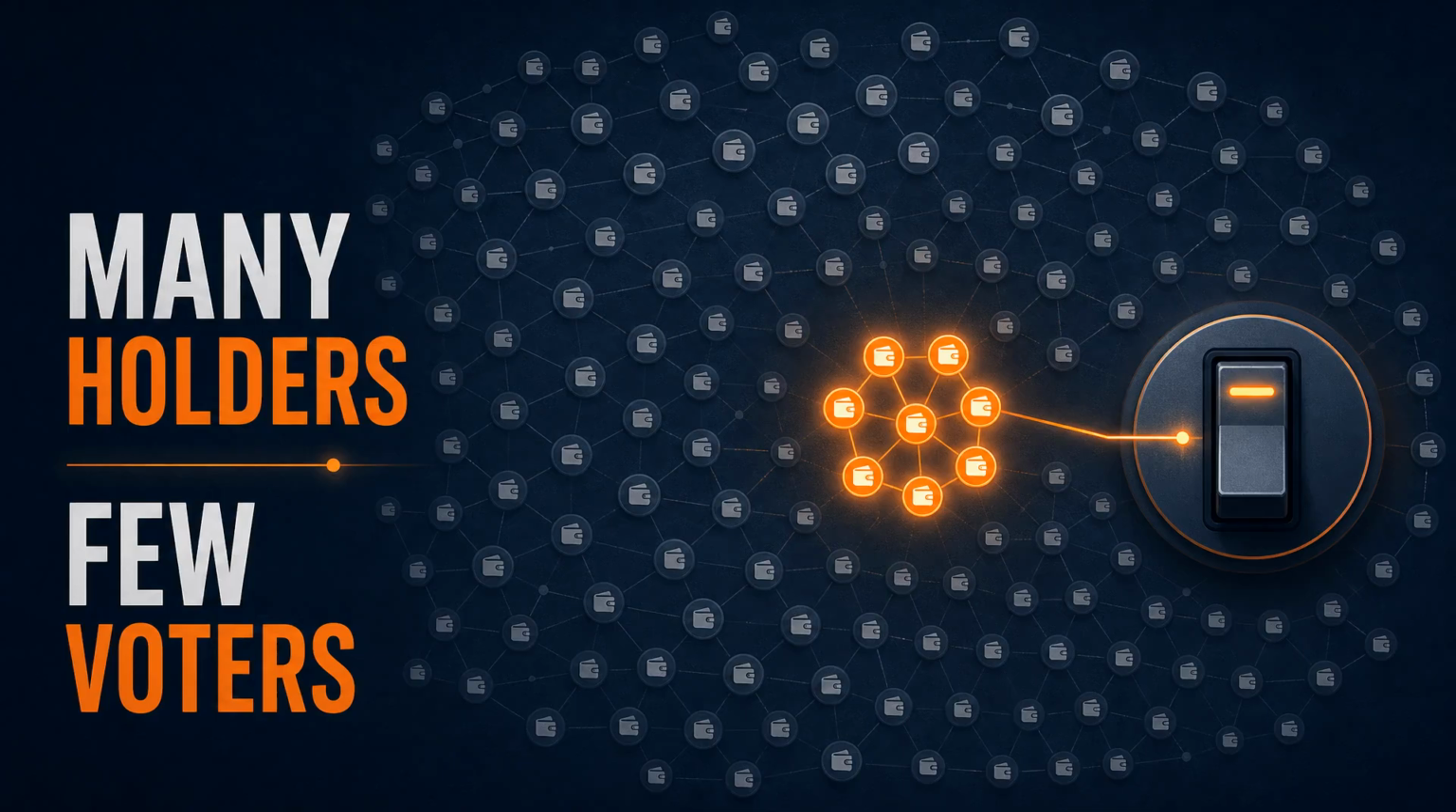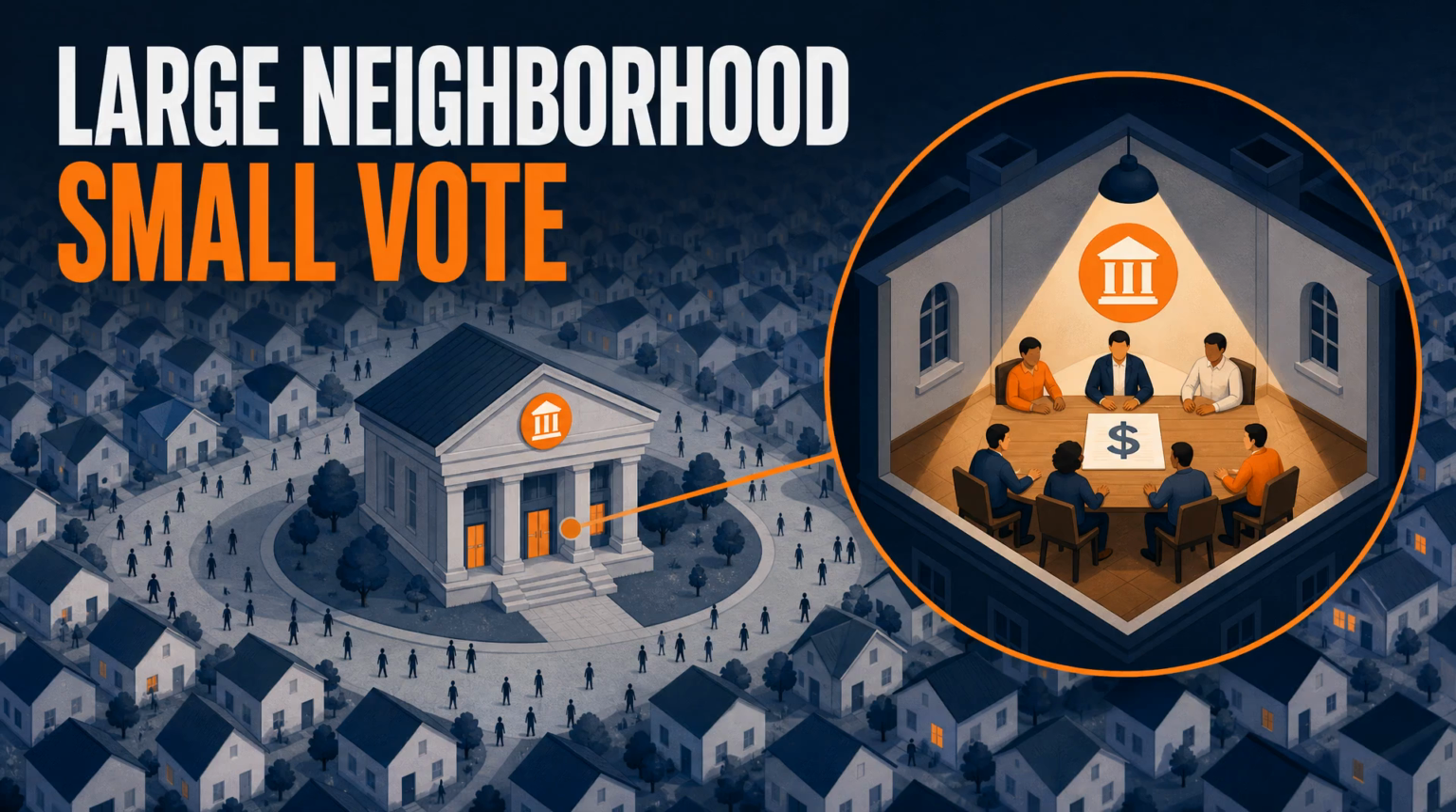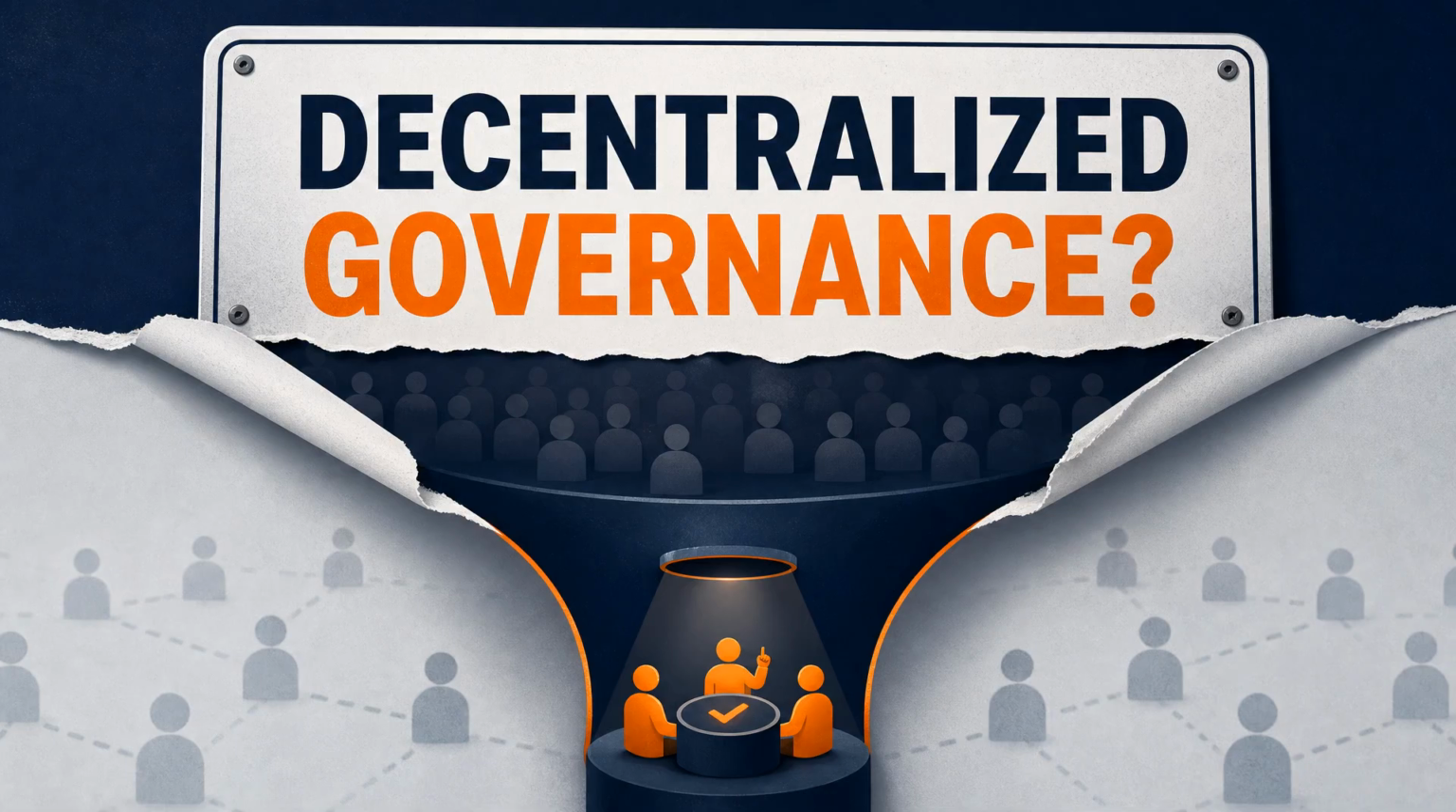A DAO might look decentralized because thousands of wallets hold the token. But if only a tiny fraction actually votes, the live governance system may be much less decentralized than the holder count suggests. Think of it like a neighborhood with 10,000 residents, but only 6 people show up to decide who gets the community bank account. The neighborhood is large, the vote is small. That is why the phrase decentralized governance can be misleading for beginners.